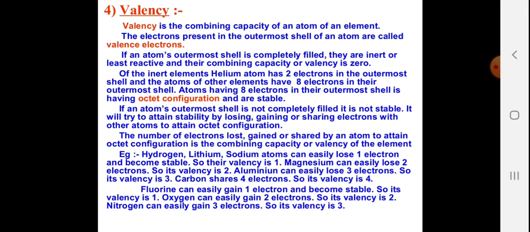It will try to attain stability by losing, gaining or sharing electrons with other atoms to attain the octet configuration. The number of electrons lost, gained or shared by an atom to attain the octet configuration is called the combining capacity or the valency of that element. Now, a few examples are given here. You can easily find out their valence electrons as well as valency from the number of protons and their atomic numbers.